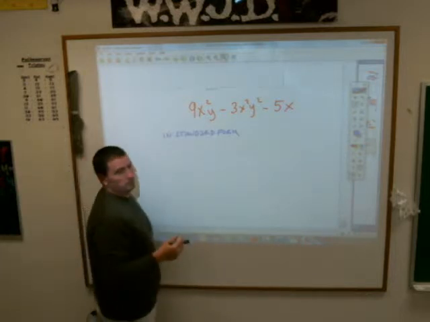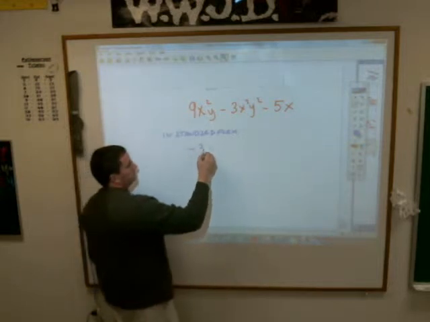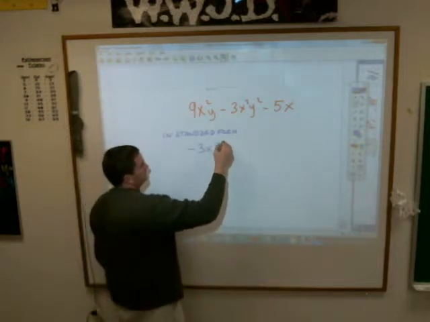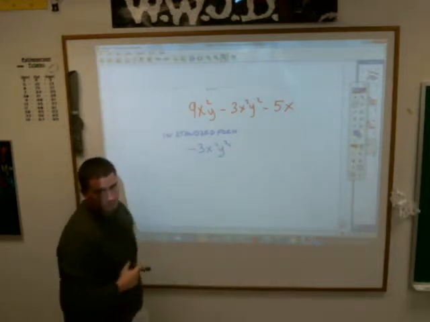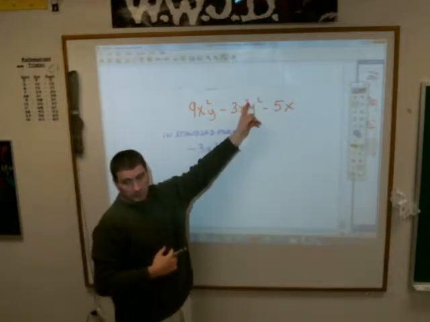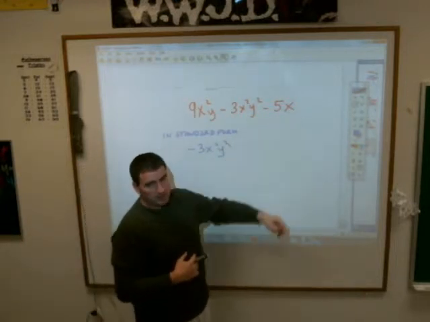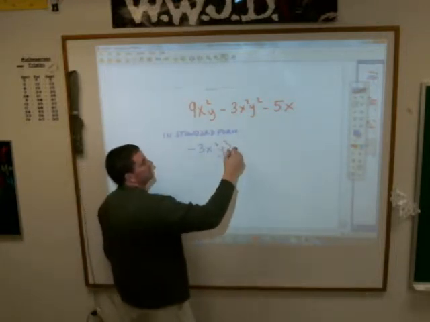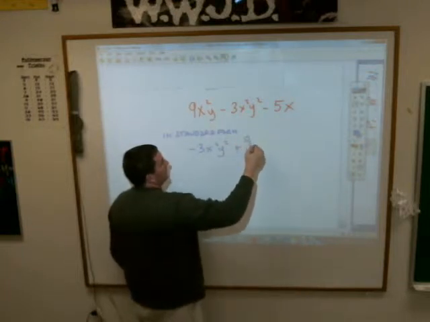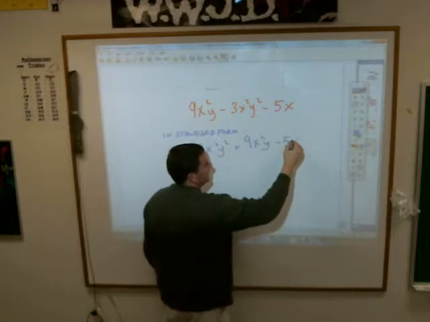Kylie, the first term should be this, which has a degree of 4 because of the 2 squares. 2 plus 2 is 4. This has a degree of 3 and that has a degree of 1. So the biggest one first, then the 9x squared y, and then the minus 5x.